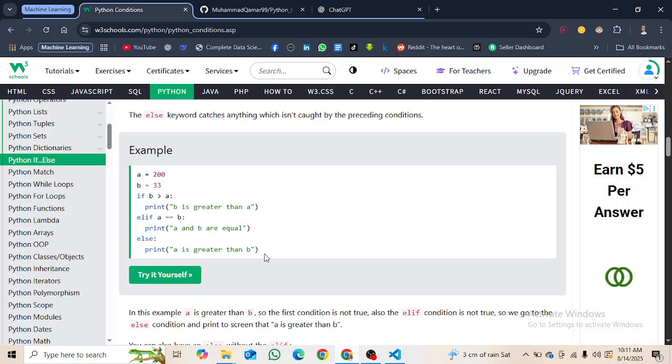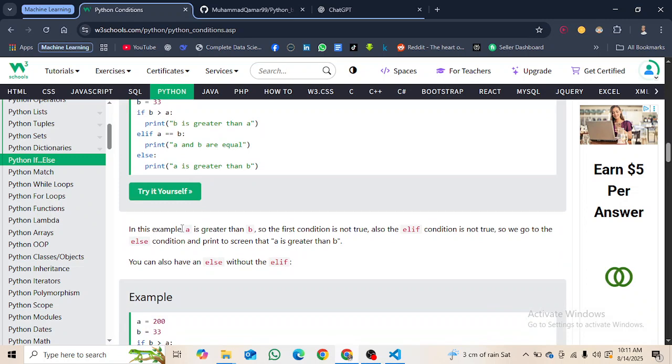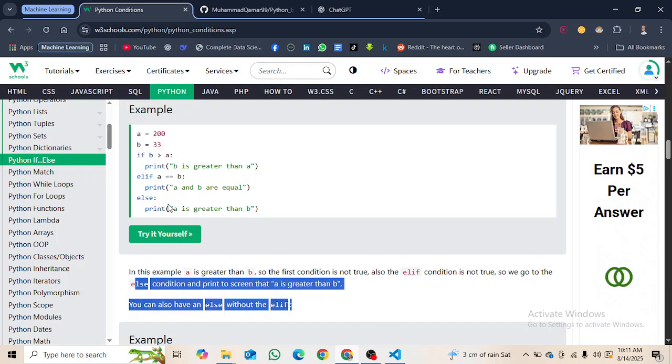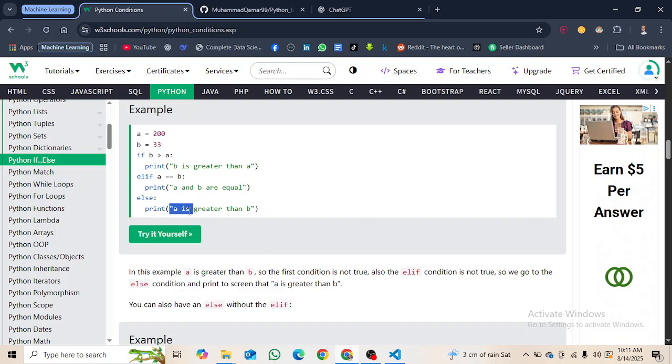We use these as logical statements. In this example, a is greater than b, so the first condition is not true. In the elif condition, we are saying that b is greater than a. So we go to the else condition and print to screen that a is greater than b. The else is doing exactly the opposite of my conditions, but it is completely okay.